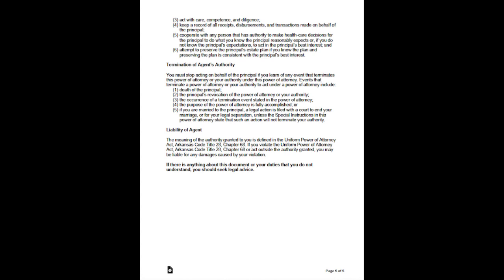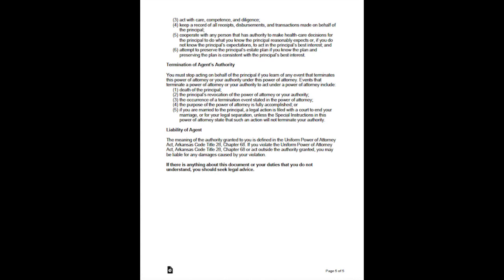Cooperate with any person that has authority to make healthcare decisions for the principal to do what you know the principal reasonably expects, or, if you do not know the principal's expectations, to act in the principal's best interest, and 6. Attempt to preserve the principal's estate plan if you know the plan and preserving the plan is consistent with the principal's best interest.